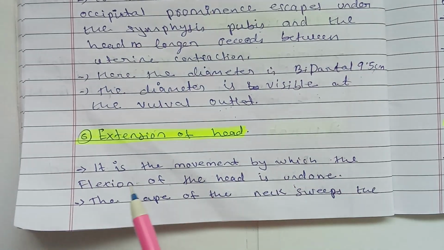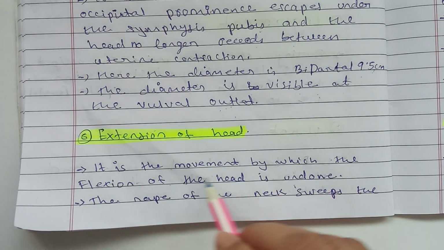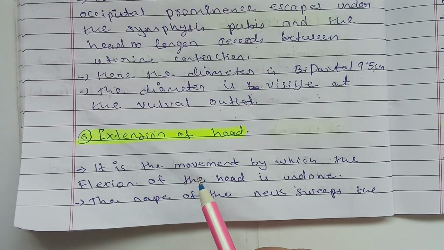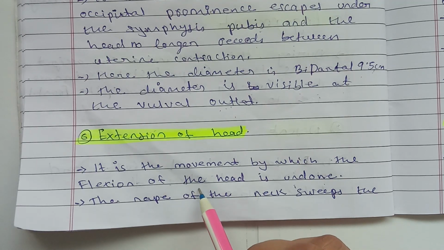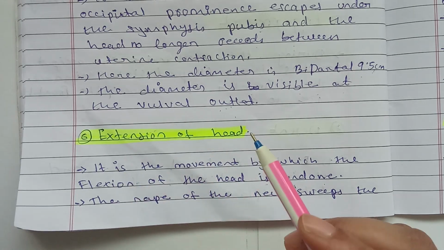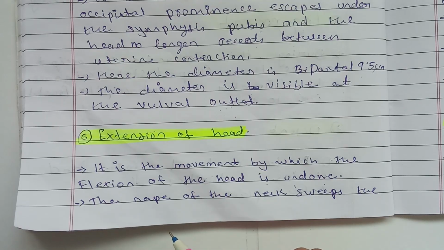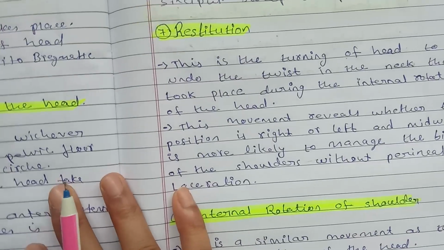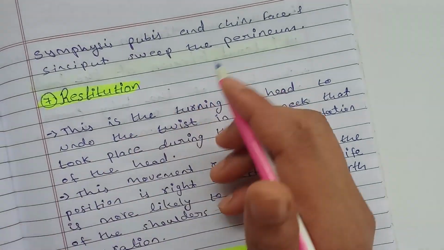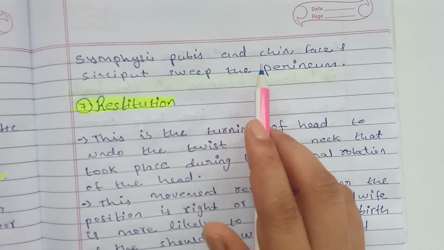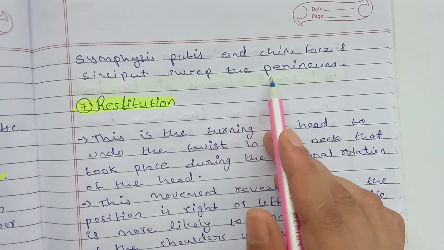Next is extension of the head. It is the movement by which the flexion of the head is undone. The first flexion of the head took place in the earlier point, so that is now undone. Before it was folded, now it comes out; extension means it extends out. The nape of the neck sweeps the symphysis pubis, and the chin, face and sinciput sweep the perineum.